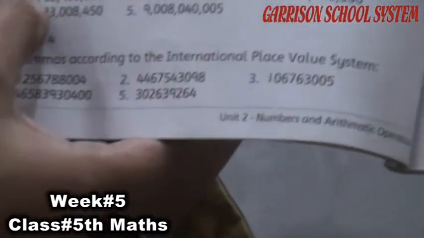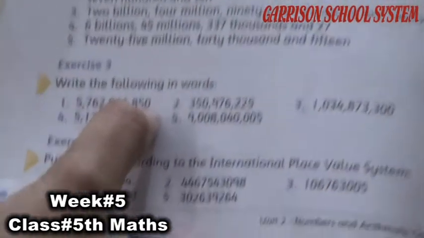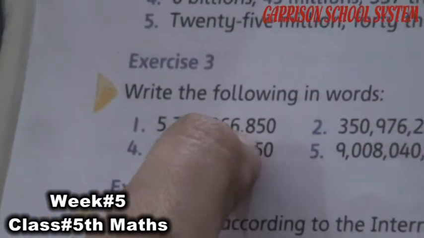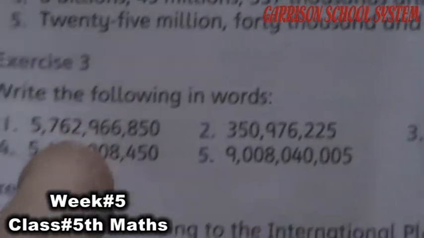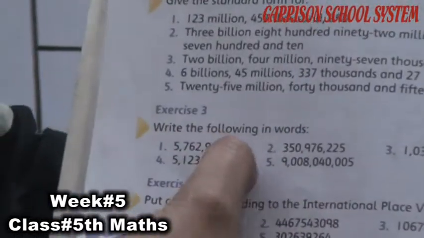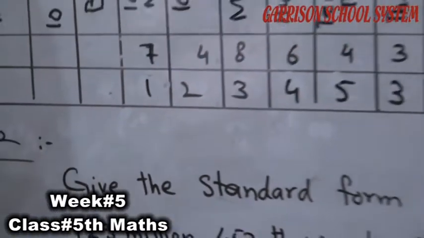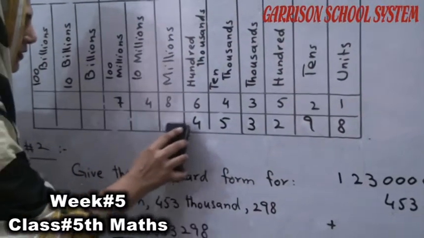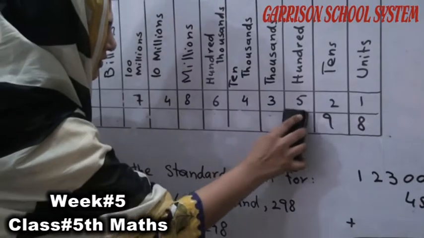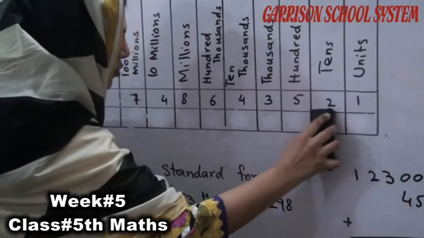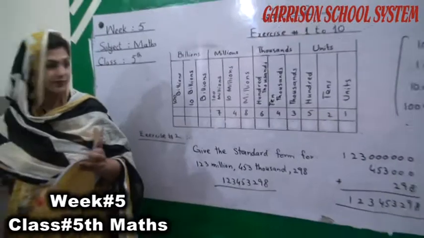Students, look at this number. How many digits are there? 1, 2, 3, 4, 5, 6, 7, 8, 9, 10. These are the 10 digits. So how can we read this number? For example, here I can write it in these boxes.